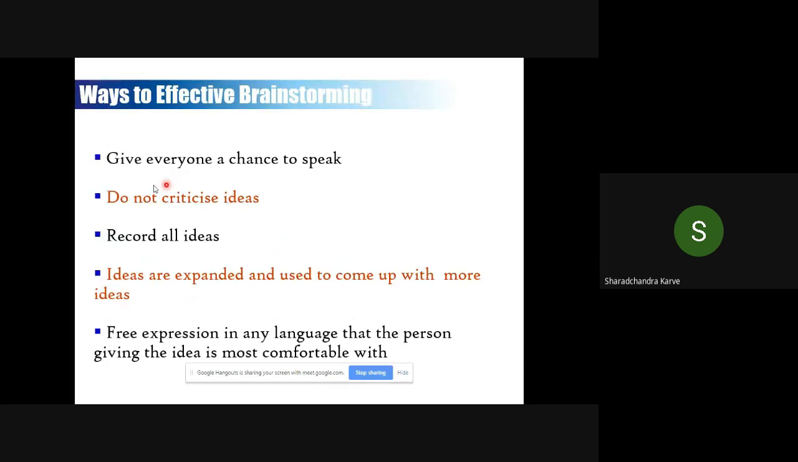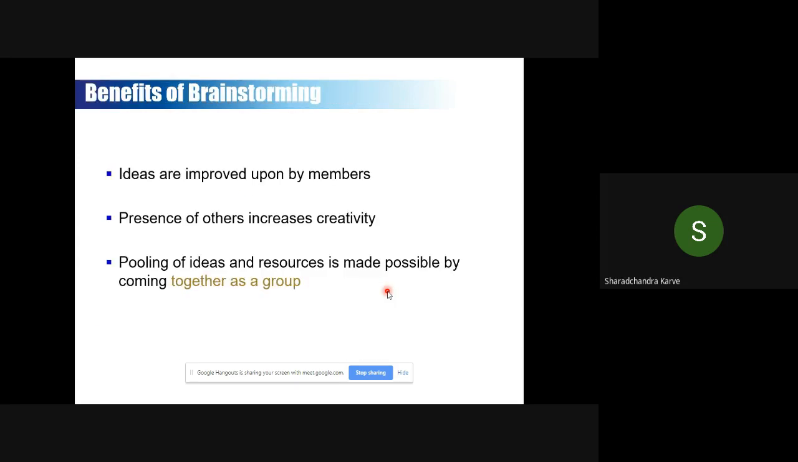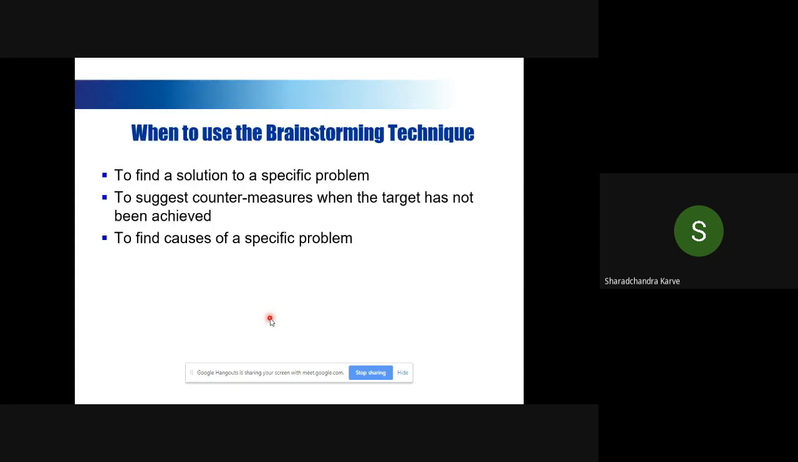So give everyone a chance to speak. Do not criticize ideas. Record all ideas. Ideas are to be expanded, which means understand the idea, what he wants to say. You can expand the idea. That is what building on an idea is, the concept. Okay. Ideas are improved upon by members. The presence of others increases creativity. That is how we have to come out together as a group. That is what is important.